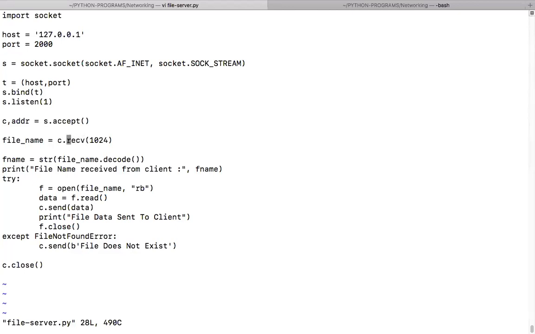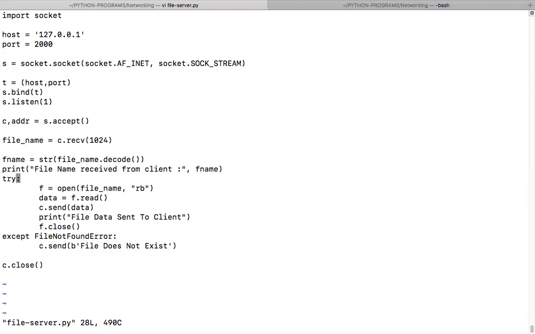It receives the file name from the client. Then what will it do? The name is equal to str. It reads the content and converts that into the normal format, the string format. It would have been sent in binary format, and he is converting it into text format. Then it says the file name received from the client is so and so name.